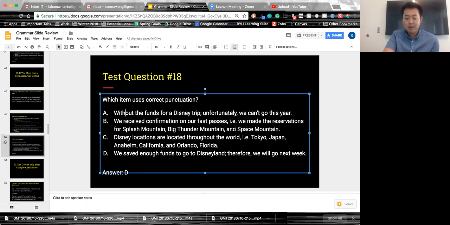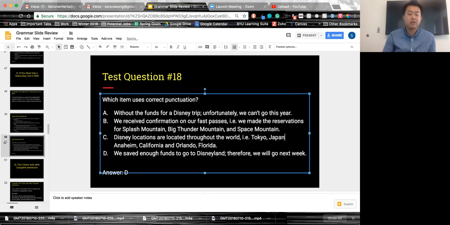Let's see B or C. For C, I already know it's going to be a comma splice, because Tokyo, Japan, Anaheim, California should actually be separated by a semicolon. That looks better, and it's not confusing about where the country and city boundary is. So I would replace that with a semicolon, and C is definitely out.